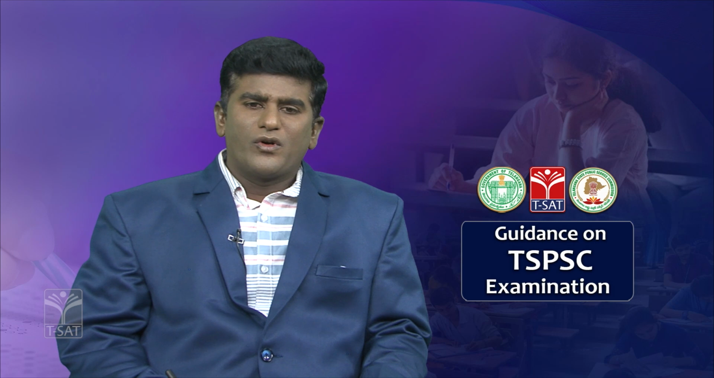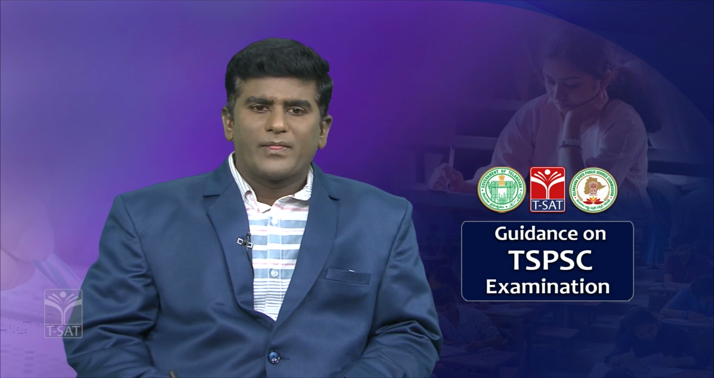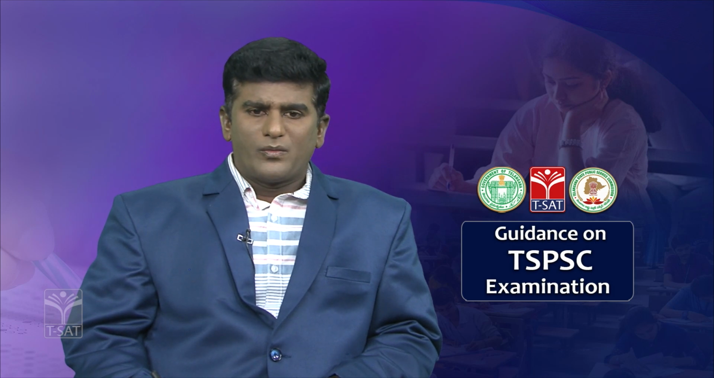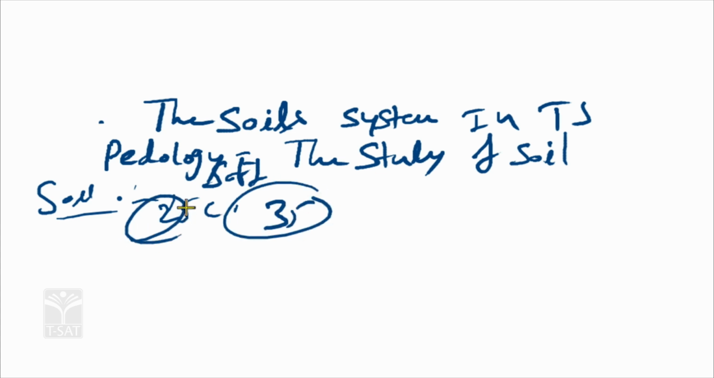So, before studying soil, what do we mean by soil? It is the uppermost layer, the soft content layer of the earth's atmosphere, called soil. That thickness is 25 centimeters to 35 centimeters. The uppermost thin layer, the soft content layer, is called soil.